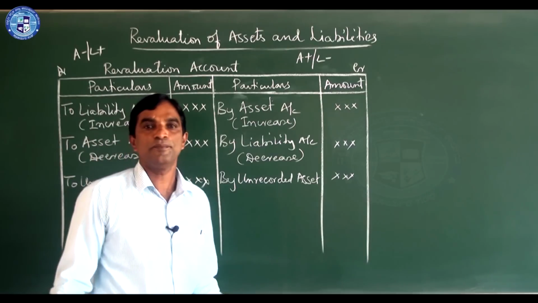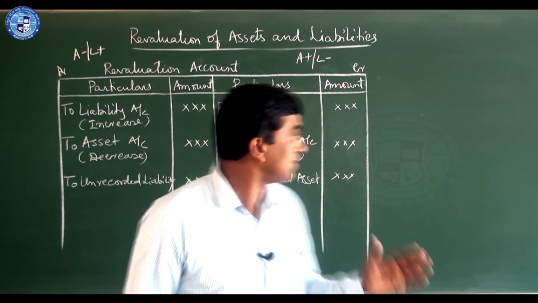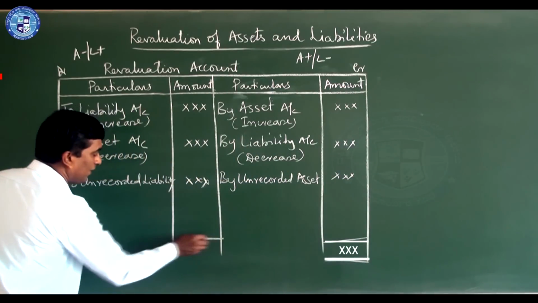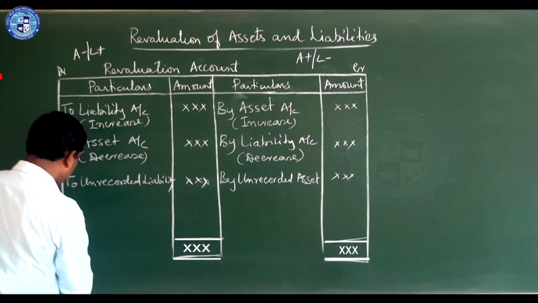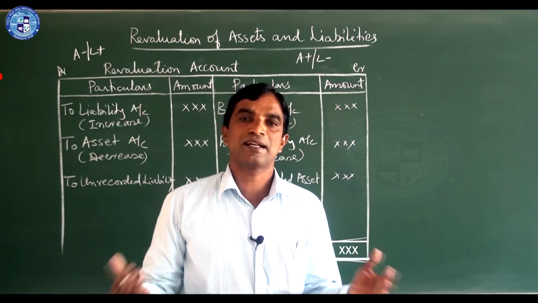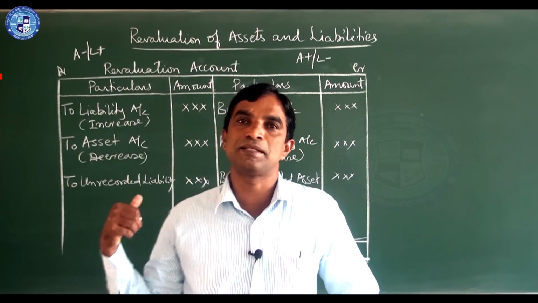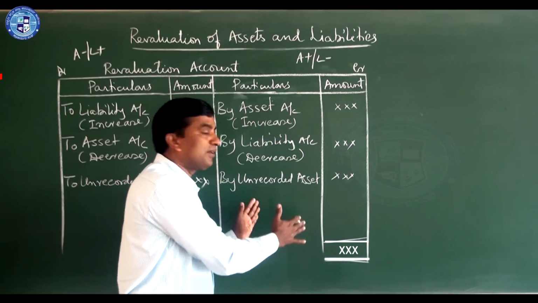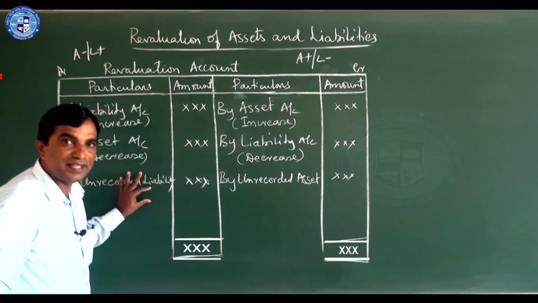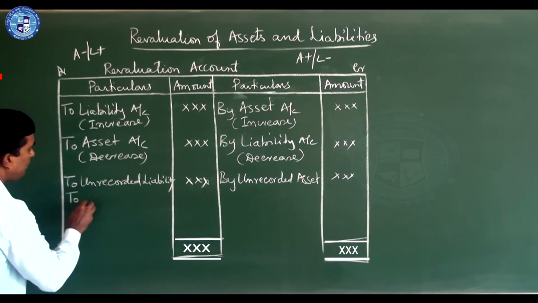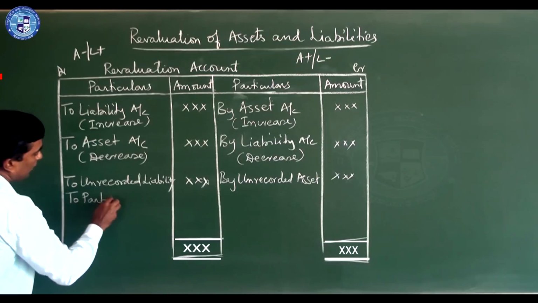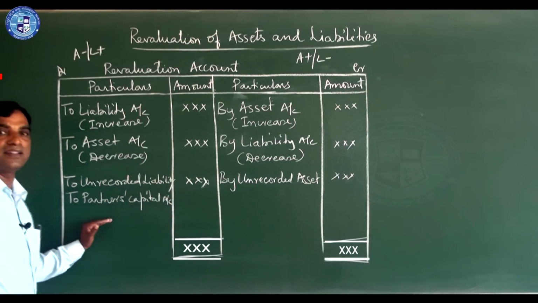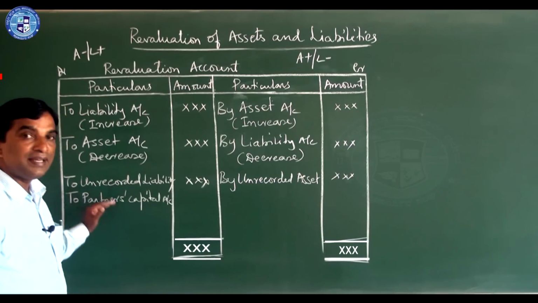Then you have to close the account. While closing also take sufficient place to share the net gain or net loss. Now next comes how to transfer this profit or loss. Remember, this side is income for the firm, this side is more than this side, so balance will come this side. This is profit to partners capital account. So all partners we should transfer in old ratio.